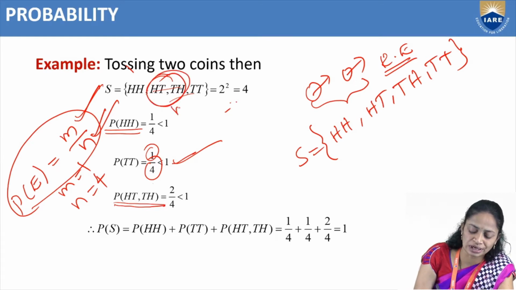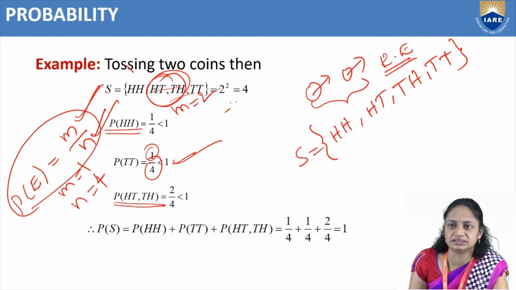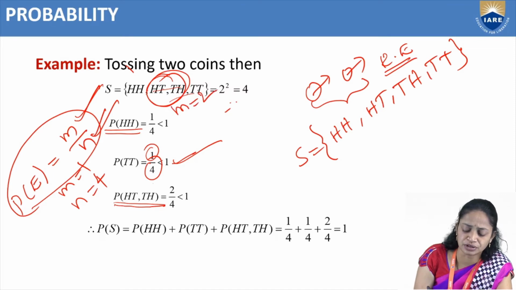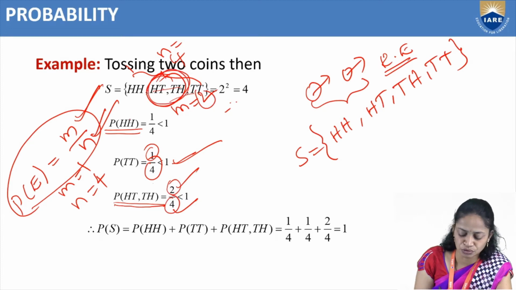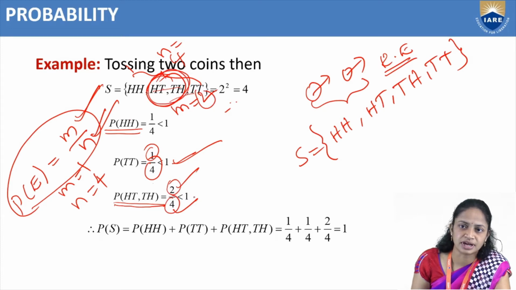Here we have 2 favorable events, so M equals 2, and the total number of events is 4, so N equals 4. So M by N, favorable outcomes divided by total number of outcomes, is 2 by 4, which is less than 1.